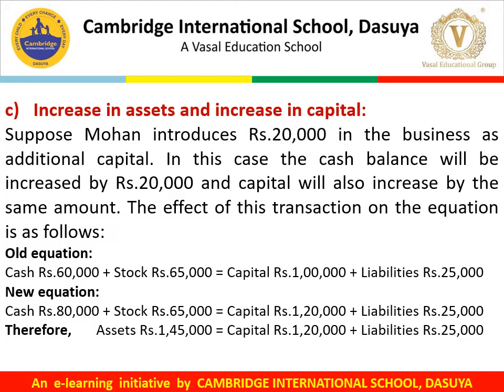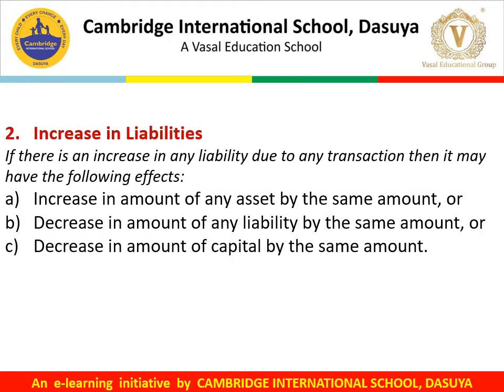So the final accounting equation would be assets rupees 1 lakh 45,000, capital rupees 1 lakh 20,000 and liabilities rupees 25,000. Now the second case is when there is an increase in liabilities. If there is an increase in any liability due to any transaction, then it may have the following effects. First is increase in the amount of any asset by the same amount, then decrease in the amount of any liability by the same amount, or decrease in the amount of capital by the same amount.